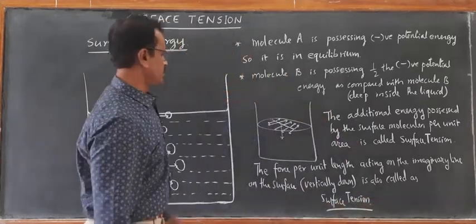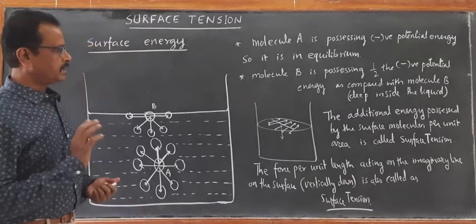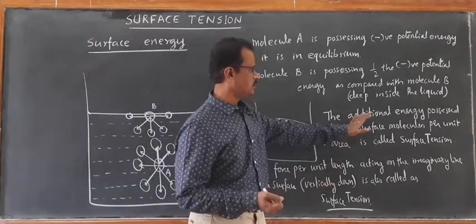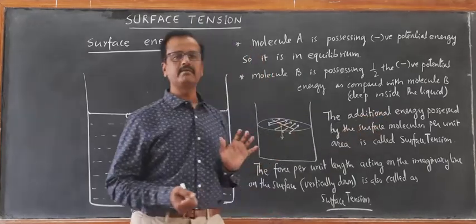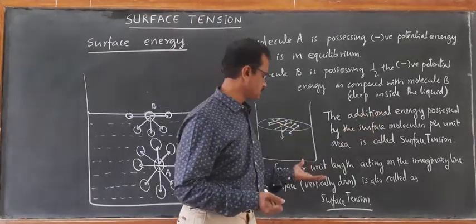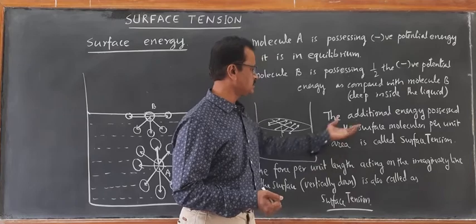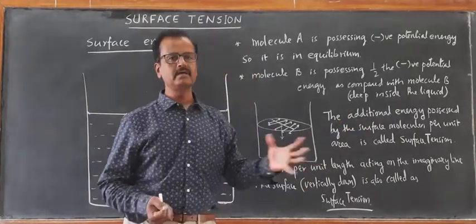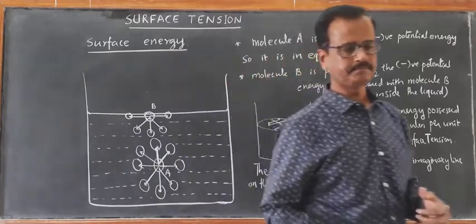Surface tension. Now we will relate how surface tension, force per unit length, is equal to surface energy per unit area. How is it that force per unit length is equal to surface energy per unit area? We are going to find out the relation between them. Okay.